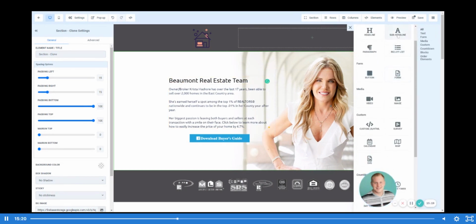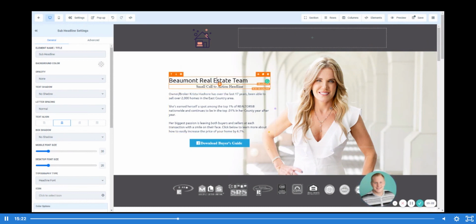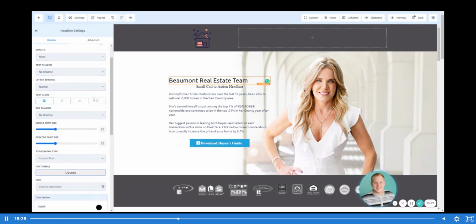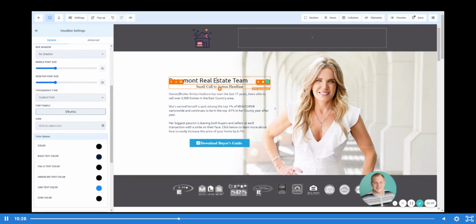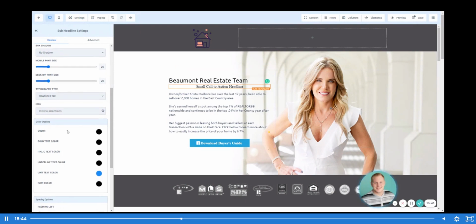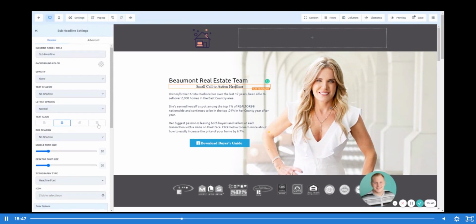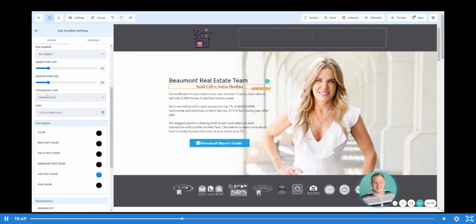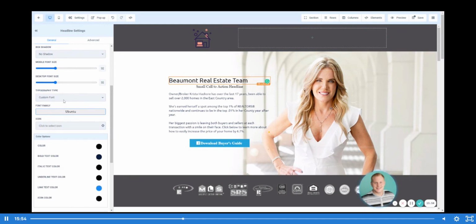What I'm going to do is just add in a subheadline so I can show you guys what a small call to action would look like. Now, the first thing I'm going to do when we look into a subheadline is make sure that our fonts are going well together. We don't want the font in the subheadline to be different from the headline above it, right? So if we scroll down and look right here at the typography type, you can see that we have headline font, right? If we click here, you're going to see that it says custom font and then it's this Ubuntu.